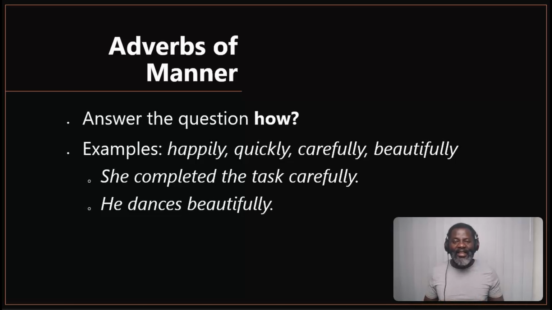Adverbs of manner answer the question how. How did it happen? How will it happen? How is it happening? Those are adverbs of manner. And examples include happily. For example, she got married happily, or she lived happily ever after. I think one of the common sentences that people say when people get married. And then he ran quickly, or he came quickly. Then we have carefully.